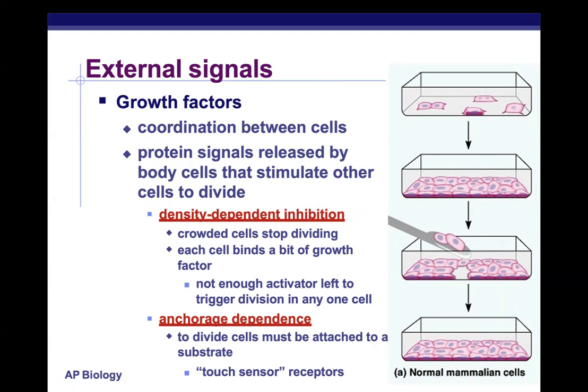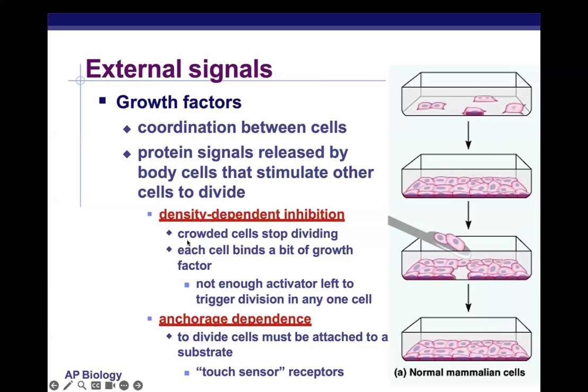And these cells will stop secreting this growth factor when they become surrounded by other cells. And remember that juxtacrine signaling, they'll feel the receptors, the protein markers on each other and know, okay, I'm packed in here close. I don't need to divide anymore.